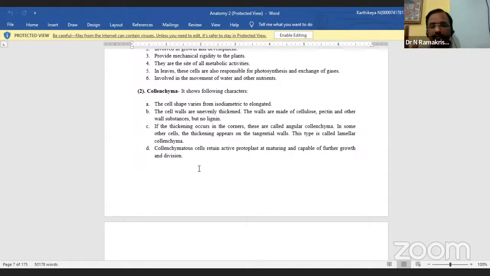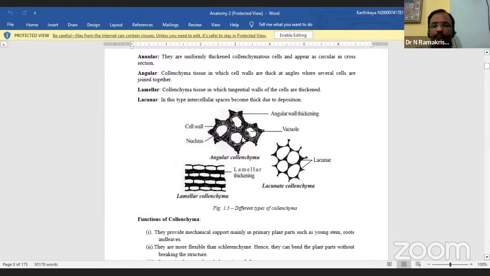Based on these structures, you see 1, 2, 3 given here. Number 1 is lamellar collenchyma. The second one is angular collenchyma. The next one is lacunate or lacunar collenchyma. Is it okay?